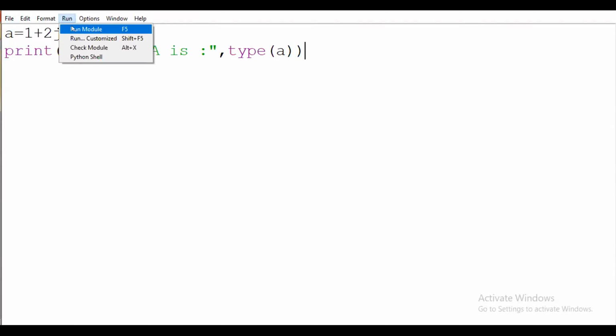Okay, so here what should I write? I should write a is equal to, sorry, here a is equal to 1 plus 2j, suppose I write. Okay, and what should I do? I should simply print a. Print of a.